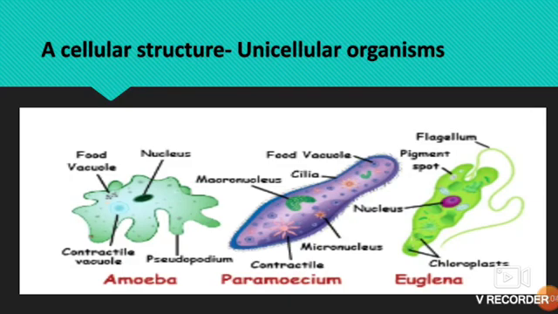So they are found in fresh water. So what does fresh water mean? Ponds, streams or rivers. So these are found in ponds, streams or rivers. They are very, very small in size. We cannot see them with the naked eye. We can see them only with the help of a microscope.